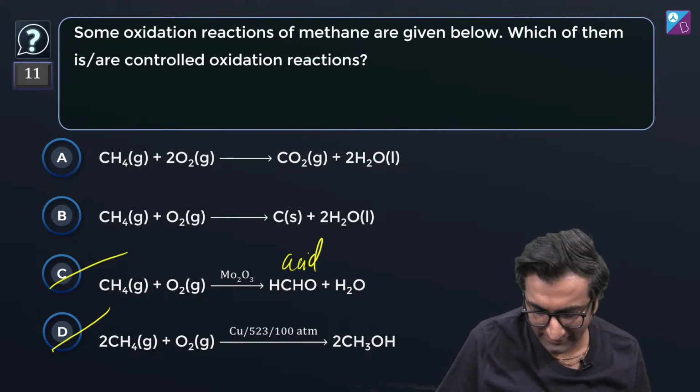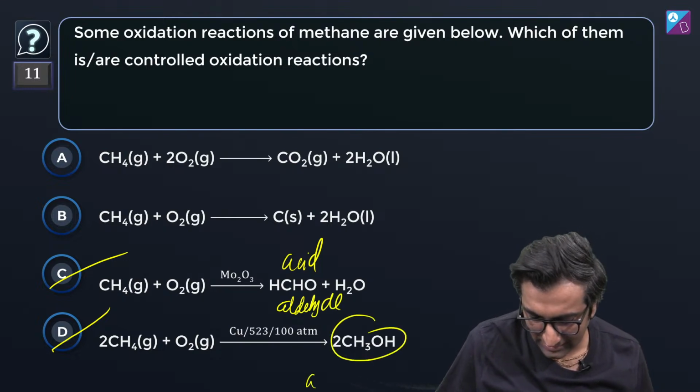It's not going all the way to acid. It's stopping at aldehyde, right? And same here, it's going only to alcohol. Aldehyde, ketone and others are also there. So these two are the answers.